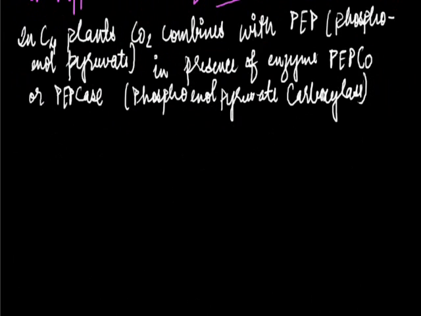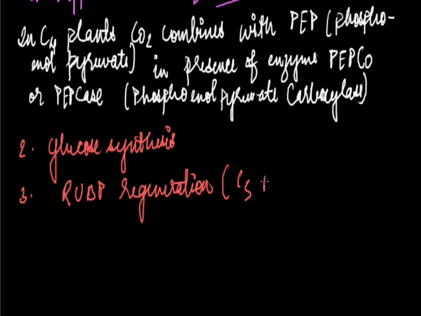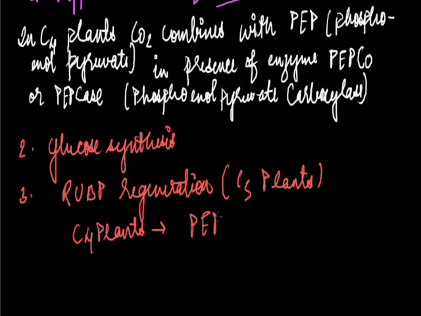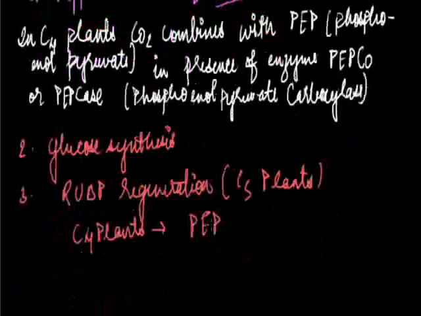Now what is the second step? The second step is glucose synthesis. In this step, glucose synthesis occurs, and in the third step, the RUBP regeneration takes place. In case of C3 plants, there is regeneration of RUBP, and in case of C4 plants, there is regeneration of PEP. So we will now see the cycle of this dark reaction.